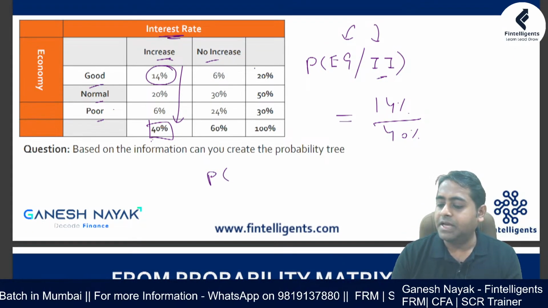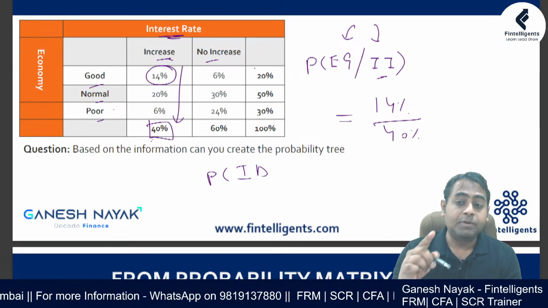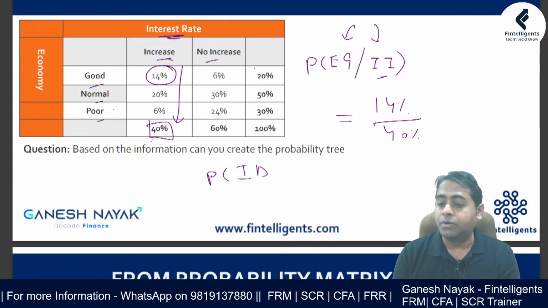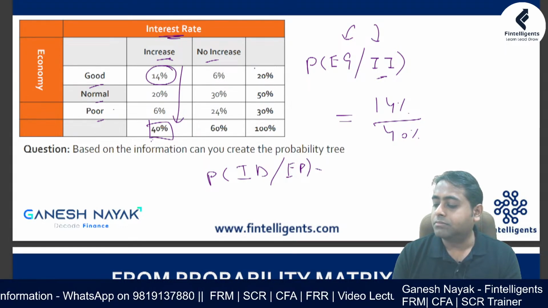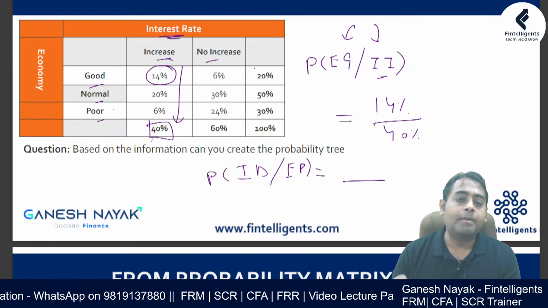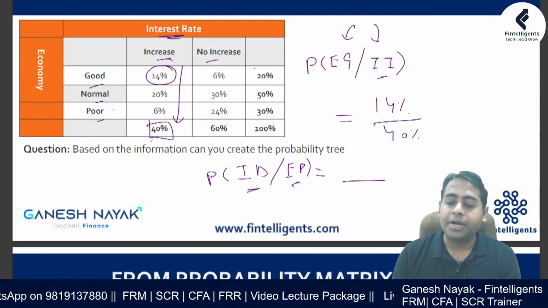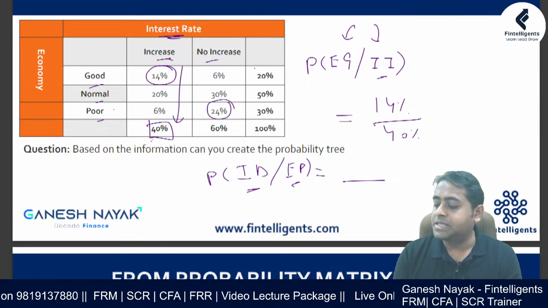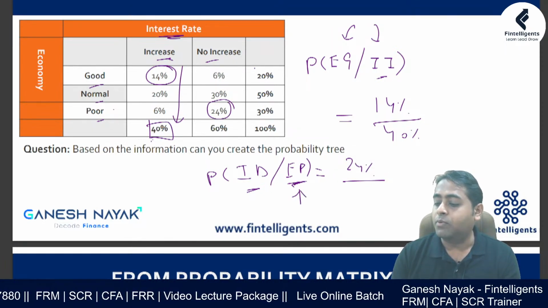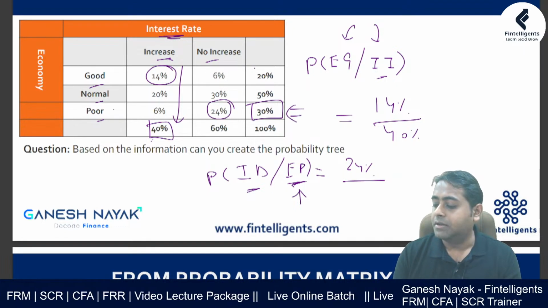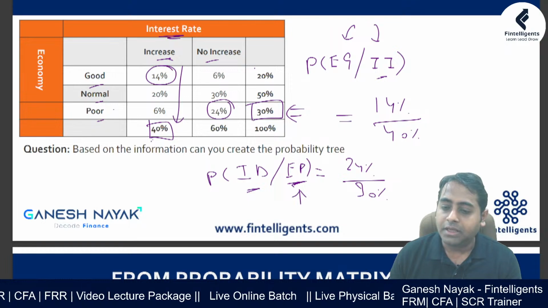Similarly, if somebody asks what is the probability of interest rate going down given the economy is poor, first you need the joint probability of economy being poor and interest rate going down, which is this 24%, so that becomes your numerator, and then you need the unconditional probability of economy being poor, which is this 30%. So that is the final answer. That is the way you calculate it.